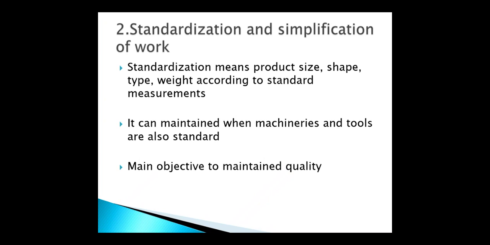1 kg means should be 1000 grams only. Okay, it should not be 900. Okay, so that should be standard measurement. 1000 gram means 1 kg, means that weight should be maintained each and every time. Okay, so that is the standardization. So the main objective behind the standardization is to maintain a quality.